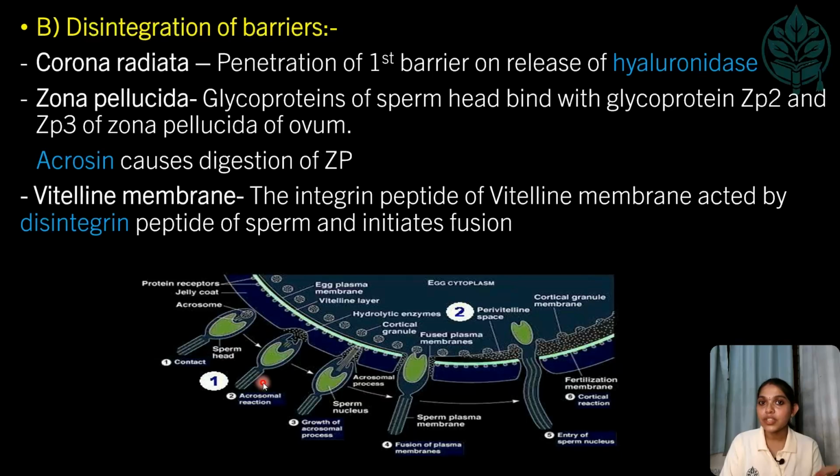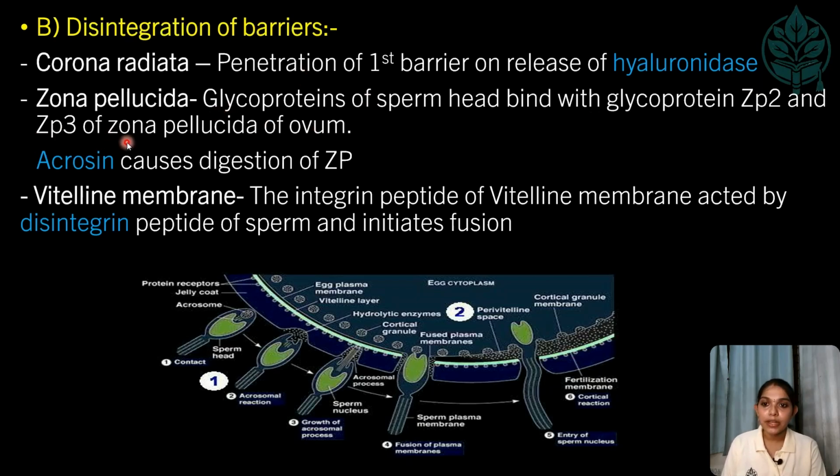So now the enzymes are released. So what happens next? Next, the disintegration of the barrier occurs. So first, the outer layer, that is corona radiata. The penetration of the first barrier is by the release of hyaluronidase. So as we all read in the structure of ovum, the outermost layer, corona radiata, the cells are held by a matrix, hyaluronic acid. So to digest that in the corona radiata, hyaluronidase is released from the acrosome of sperm.